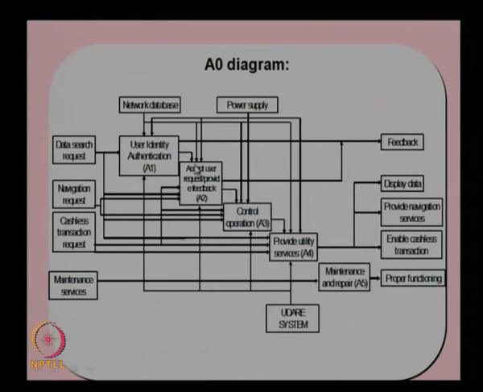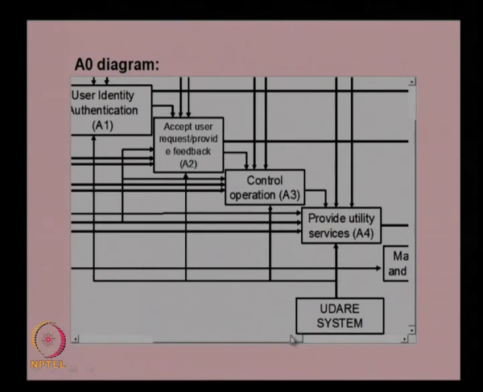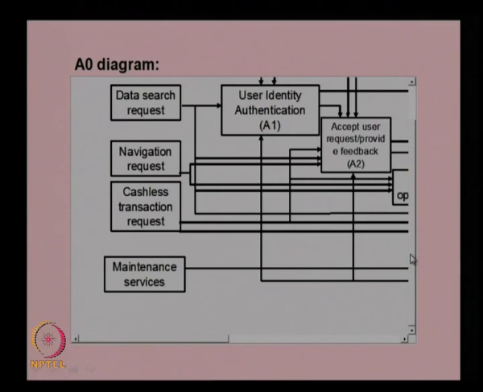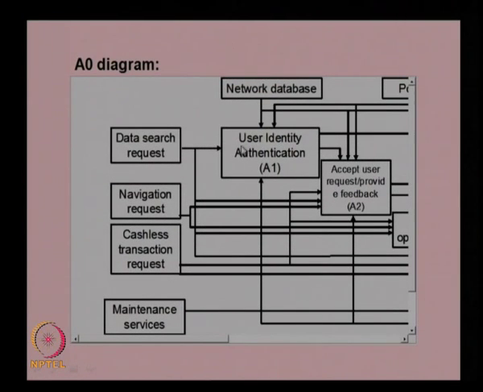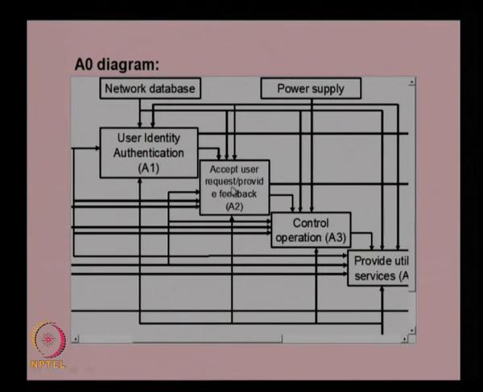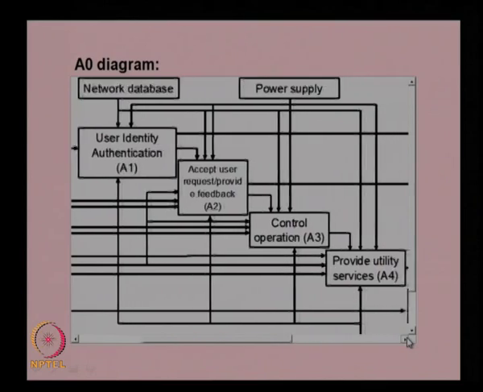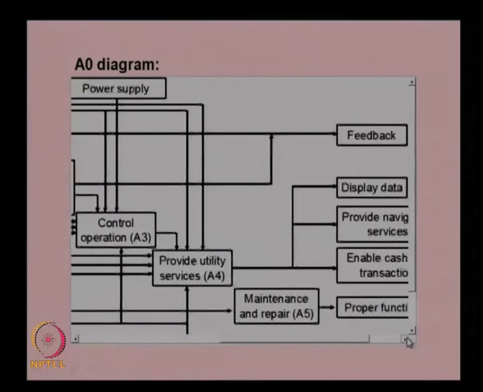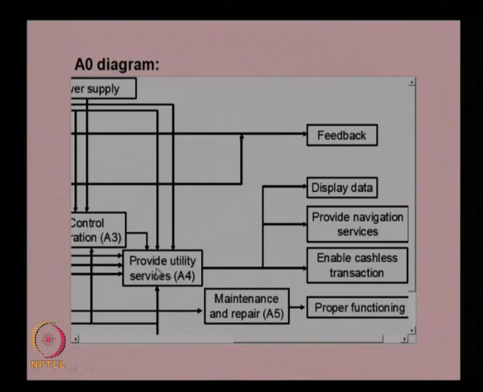Now, if you decompose one of these functions to its sub functions, we will be getting the A1 diagram. This is the detailed explanation for the previous diagram. As you can see here, this is the user authentication A1, and this is the A2 function, this is the A3 function, this is the A4 function and then the A5 function, and all the outputs from these blocks are shown here, like provide utility services. The various utilities like data display, navigation services, cashless transaction, all those outputs will be provided by this particular function.